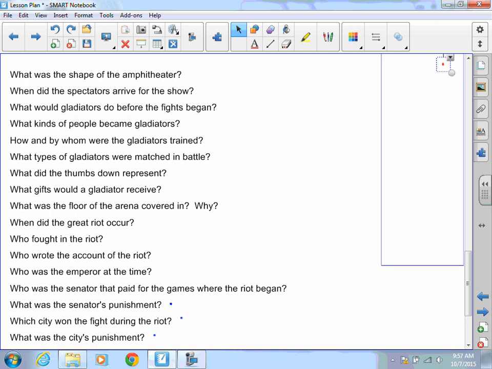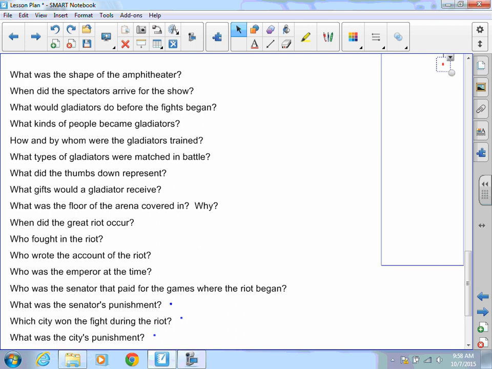What did the thumbs down represent? We want him to live. What gifts would a gladiator receive? He would receive money, the best wine, good food if he were winning. Even women.